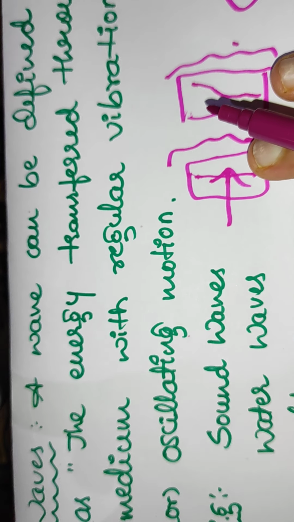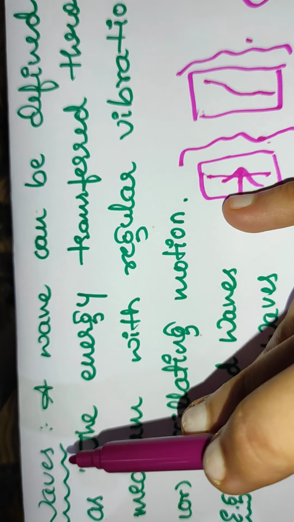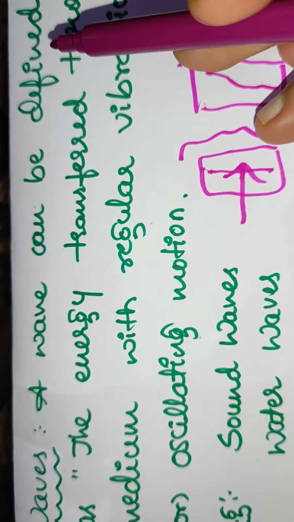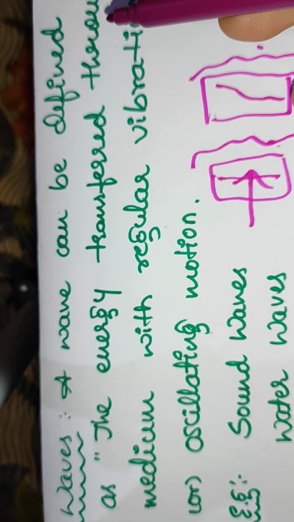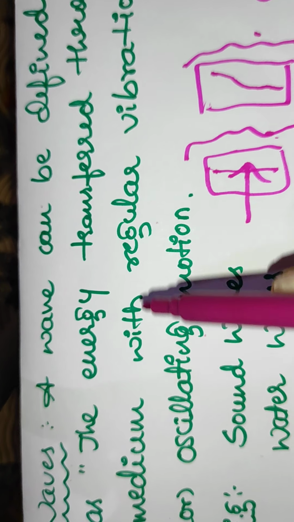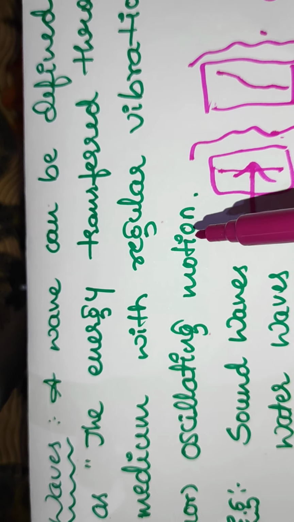Now we have to see what is the definition of waves. A wave can be defined as the energy transferred through a medium with regular vibration or oscillating motion.